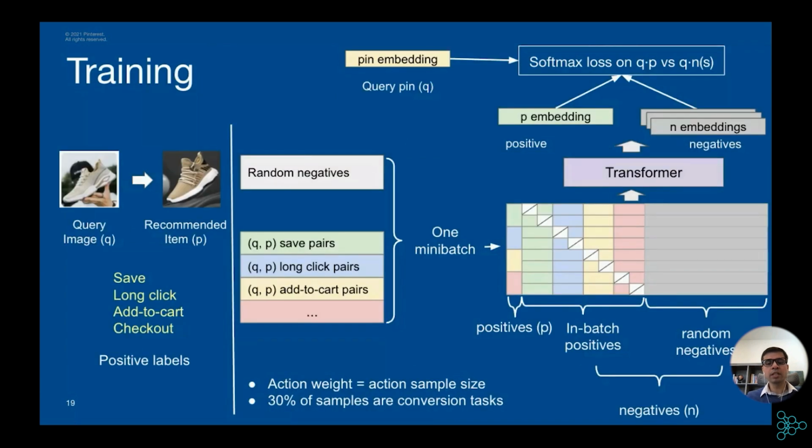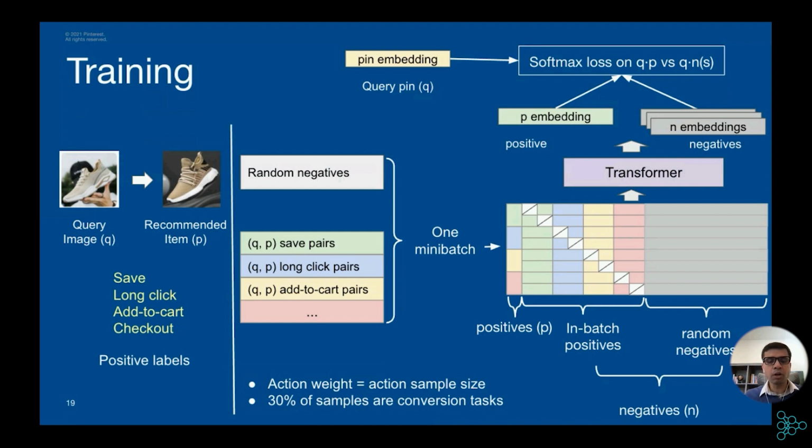The way we train this transformer is using our historical engagement data. From our historical recommendations, given a query pin and recommended pin or recommended products, where we have a positive engagement such as save and long click, we use that as a positive example.